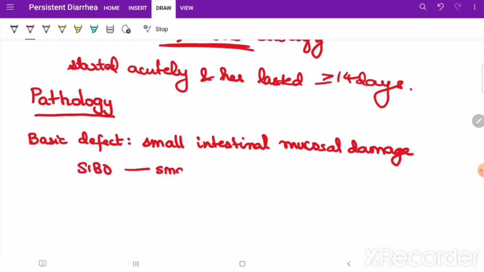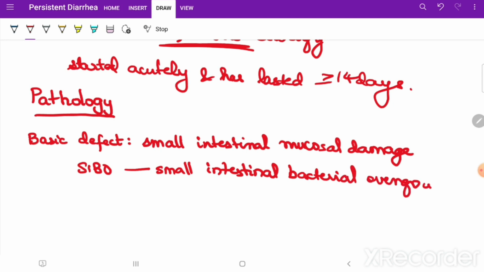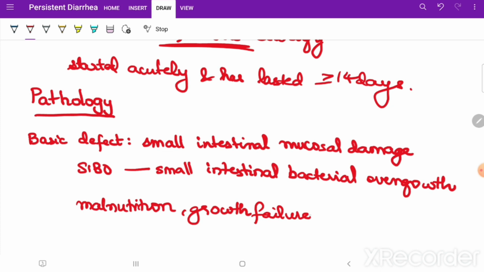SIBO is small intestinal bacterial overgrowth. Associated with this may be malnutrition and growth failure, and this has significant morbidity and mortality.